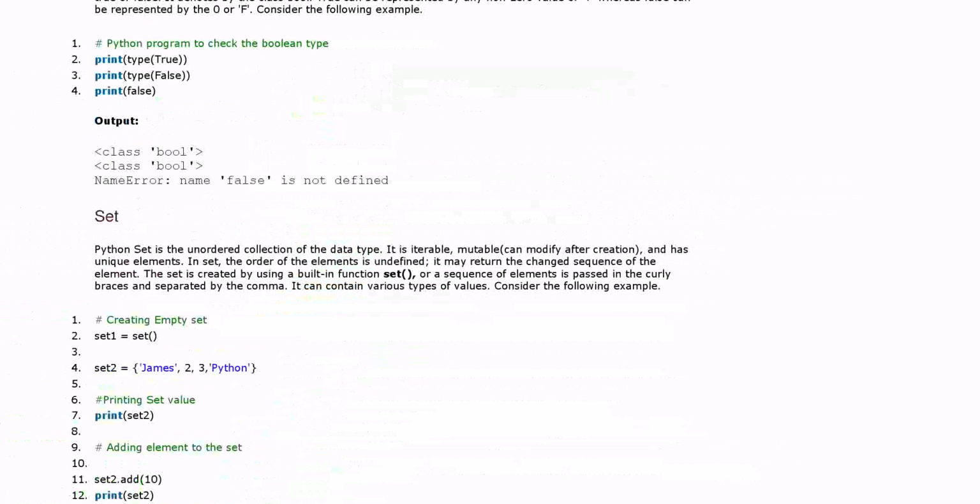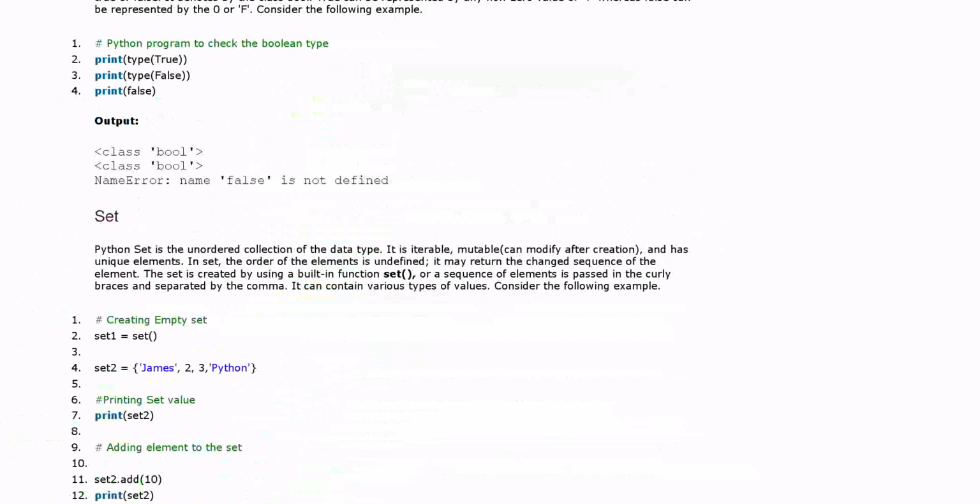A set is created by using the built-in function set. Here I am again saying that set is a built-in function. The question can come, which one? Among square root, factorial, random number and set, which one is a built-in function? You will choose the set option, because set is a built-in function.